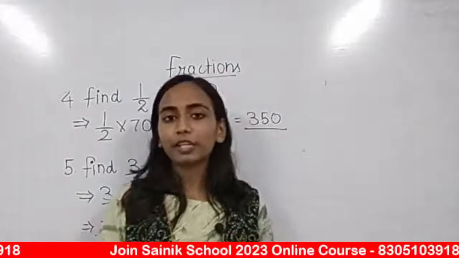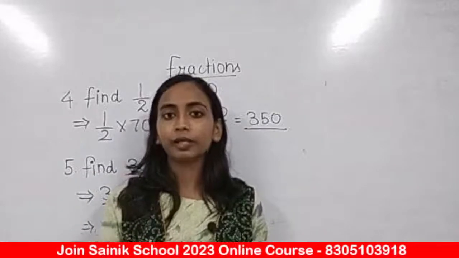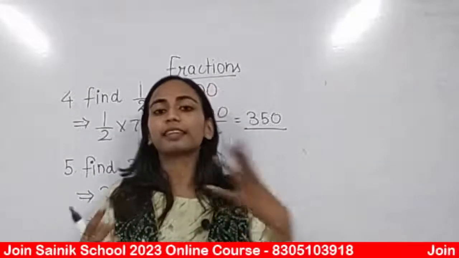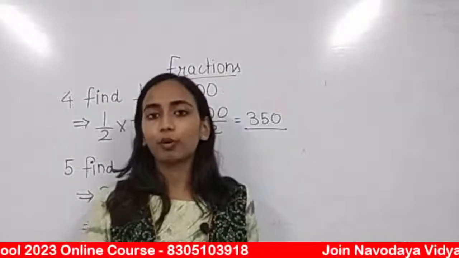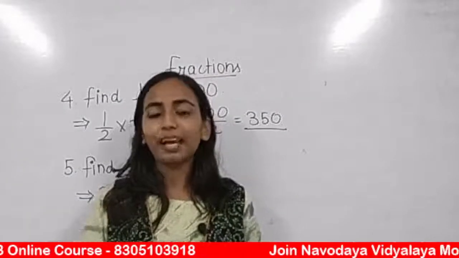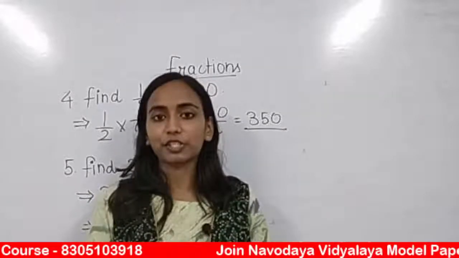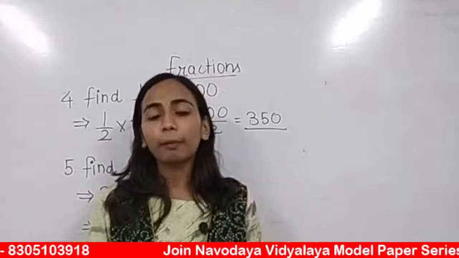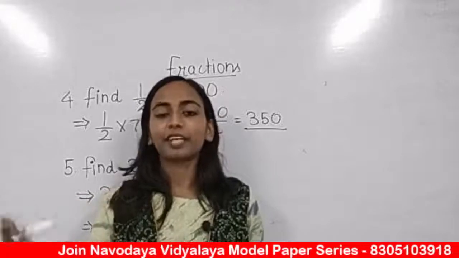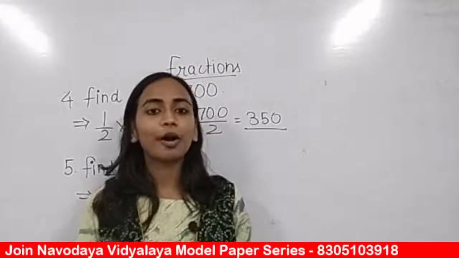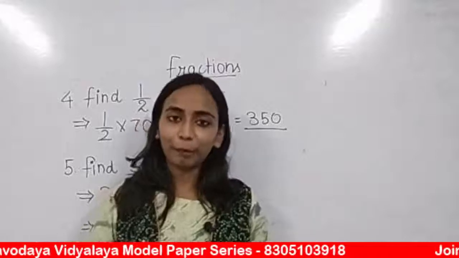What is a proper fraction? The fraction in which the denominator is greater than its numerator, like 1/4, 2/4, 6/8. And improper fractions are the fractions in which the denominator is smaller than the numerator, like 2 by 1, 3 by 2, 4 by 3. All of them are examples of improper fractions.